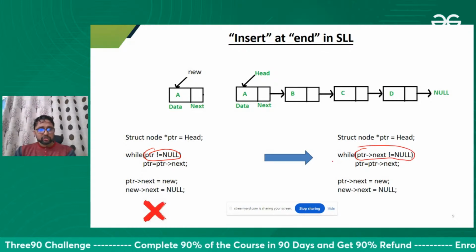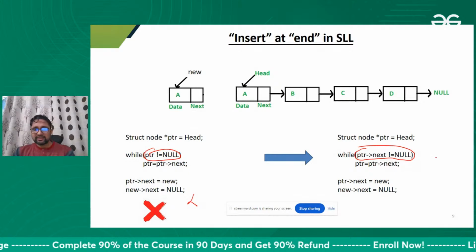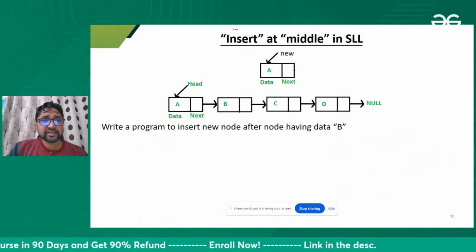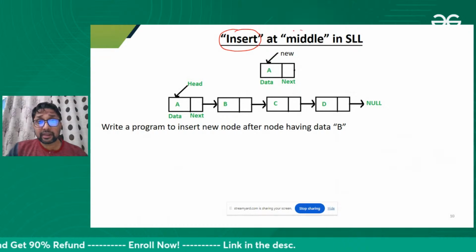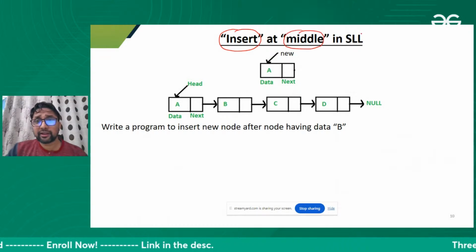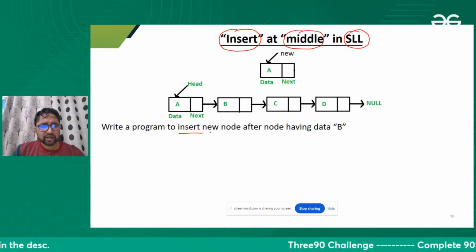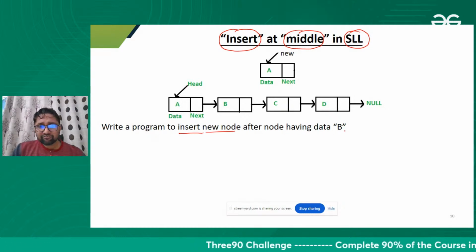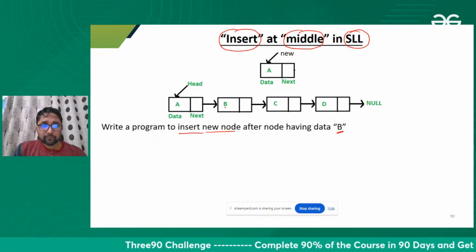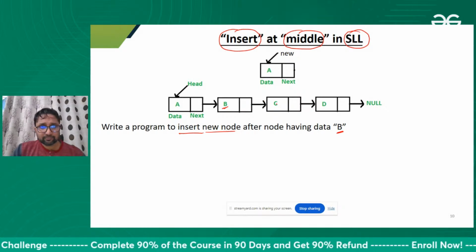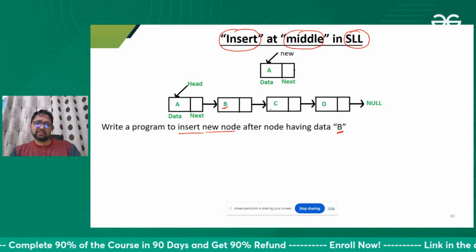Fine. So this is not working fine, this is working fine. Okay, now the next operation. Let's insert at the middle of the singly linked list. We want to insert a new node after a node which has B data. Actually, I want to insert the node in between B and C, in the middle of the singly linked list.